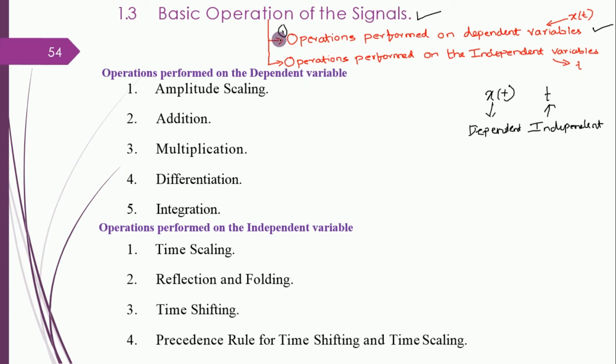Okay, so for the operations performed on dependent variable, we have 5 different operations that we are performing. First being amplitude scaling, addition, multiplication, differentiation, and integration. Next being operations performed on independent variable. It's time scaling, reflection and folding, time shifting, and precedence rule for time shifting and time scaling. This last one is very important and confusing. For that you should concentrate well. Okay, so let me proceed.